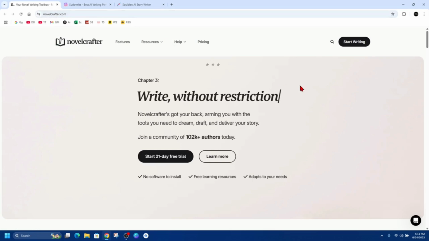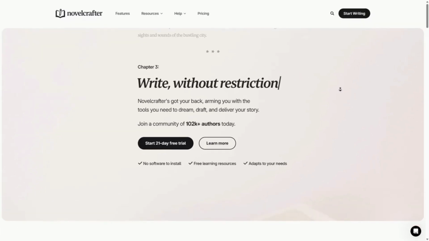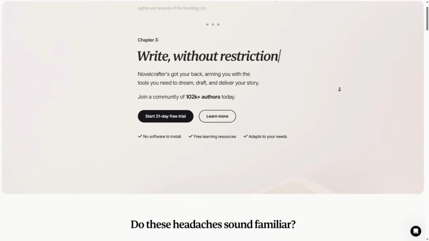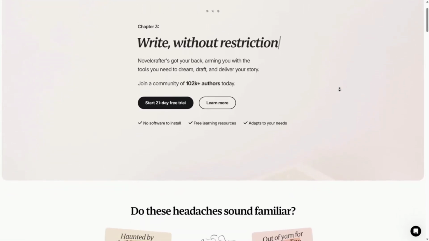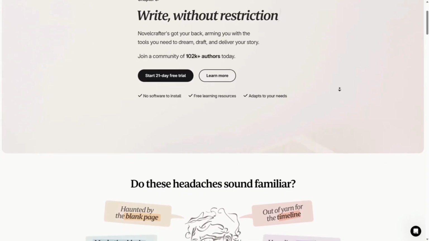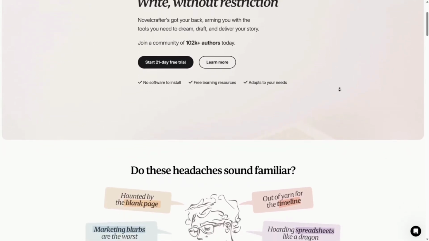So let's start off with Novelcrafter. Novelcrafter is a tool built specifically for fiction authors. It focuses on organizing story elements, helping you build plots, characters, and scenes all in one place. It's like Scrivener meets AI.